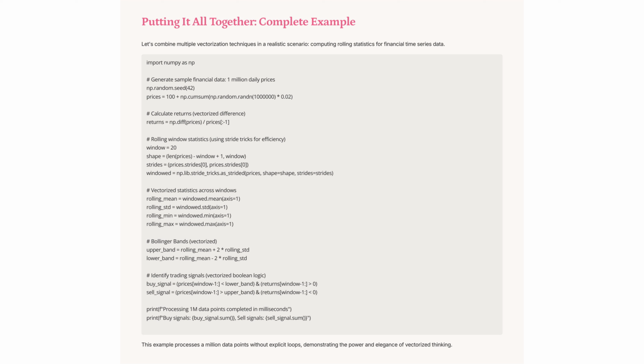In a practical scenario, vectorization efficiently computes rolling statistics for financial data: generate daily prices, calculate returns, and use stride tricks for rolling windows. Compute rolling mean, standard deviation, min, and max. Bollinger Bands are derived, and trading signals identified using vectorized Boolean logic. This approach processes 1 million data points swiftly, showcasing vectorization's power.